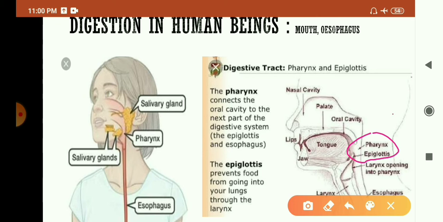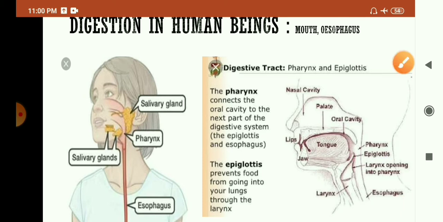So, as the food enters the pharynx, the epiglottis covers the windpipe so that food cannot enter into the windpipe. So it closes the windpipe or respiratory tract. This prevents food from entering the respiratory tract. And food is passed into a tube-like structure called the esophagus.